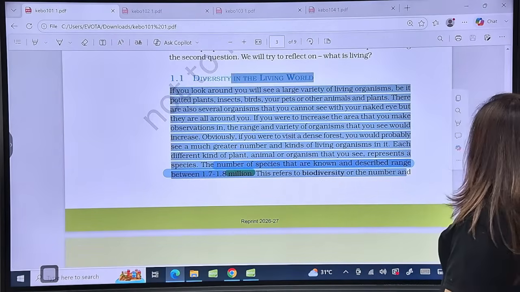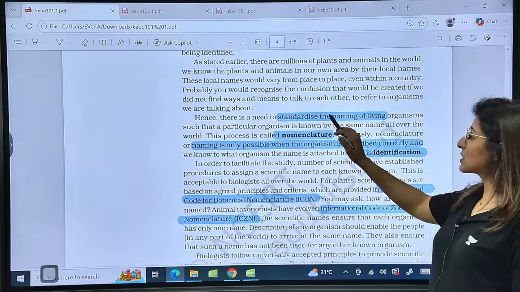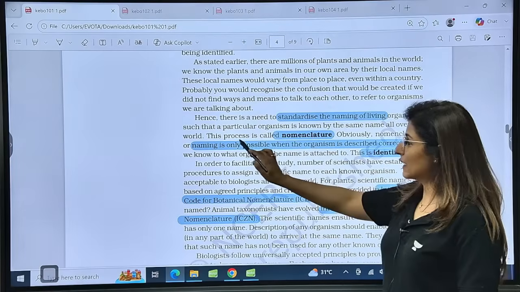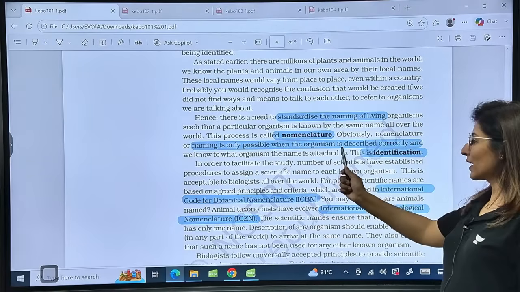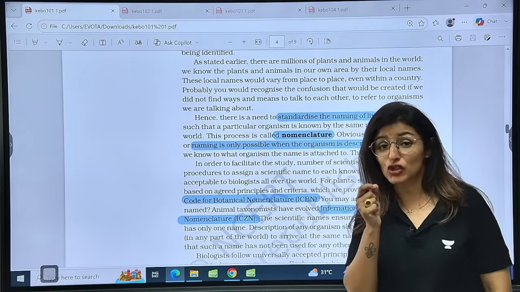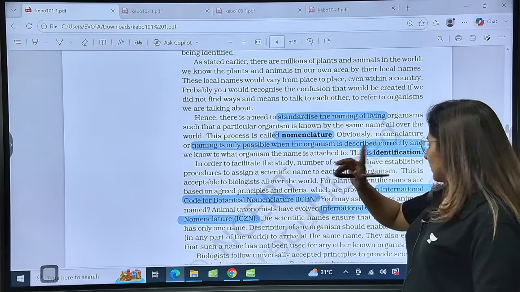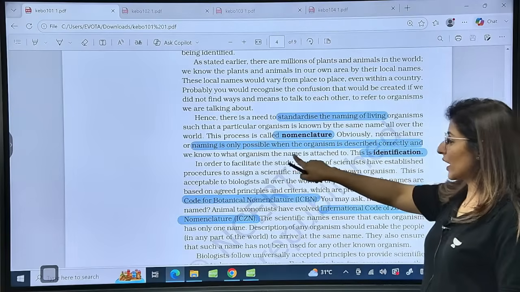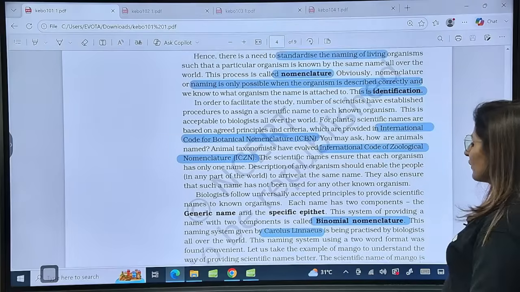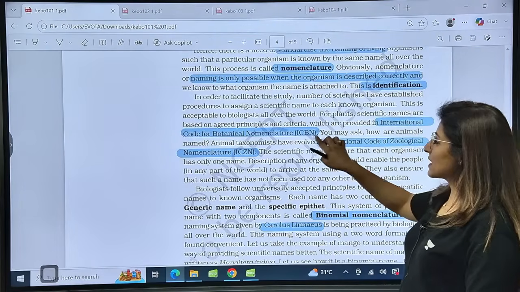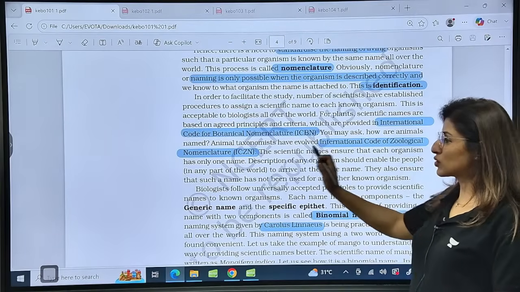Now moving on to next page. See here, page number 2. Here there is a need to standardize the name of living organisms, and this process is known as nomenclature. Naming is only possible when organism is described correctly. So now you should know that nomenclature is going to be the last step, right? It is described correctly, and what we know, what organism and the name is attached. This is identification. Is that clear? Now there is another term, ICBN. This is International Code for Botanical Nomenclature and International Code of Zoological Nomenclature.